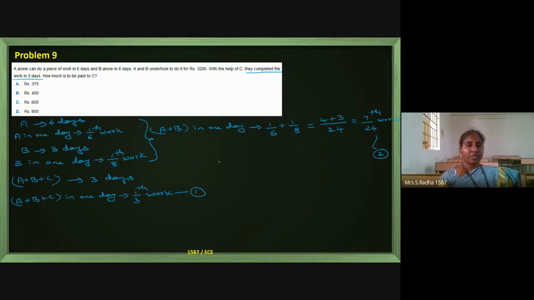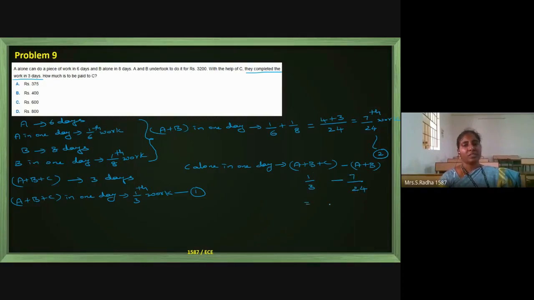Now I want to find C's one day work. C alone, in one day, how much can he complete? We get it from A plus B plus C minus A plus B. Together they are doing 1/3 of the work, and A plus B are doing 7 by 24 of the work.